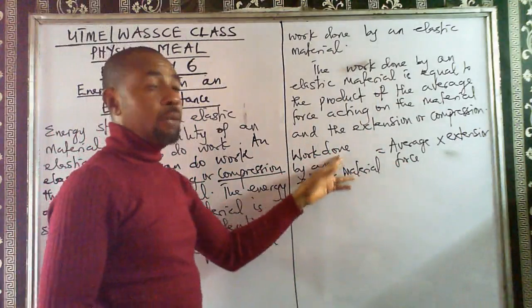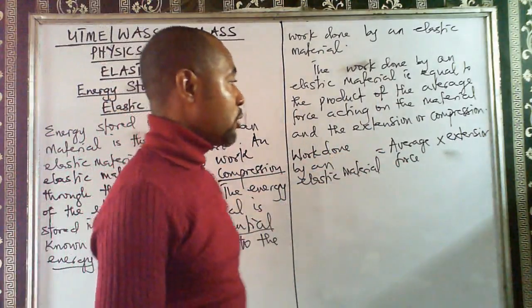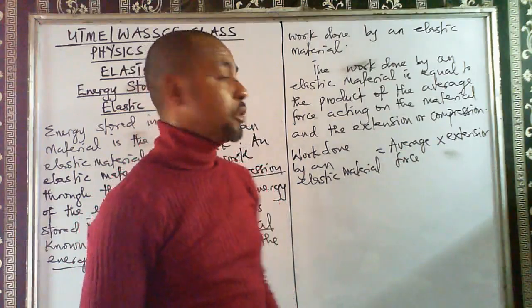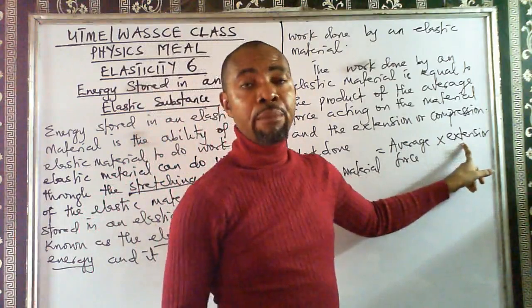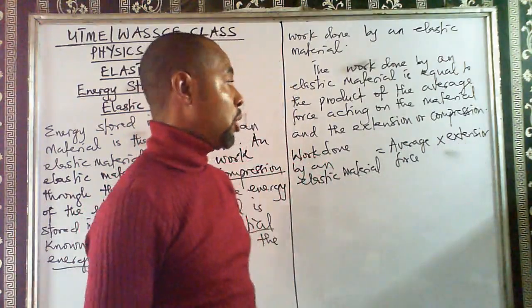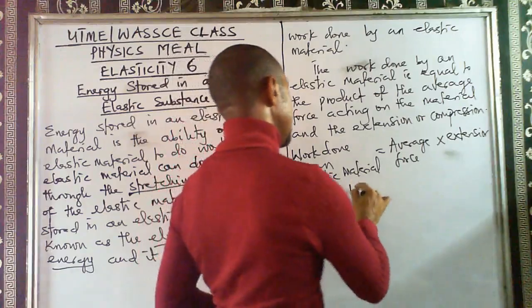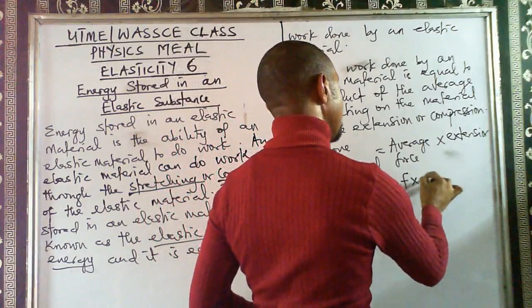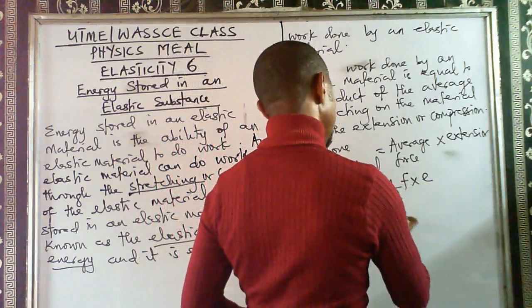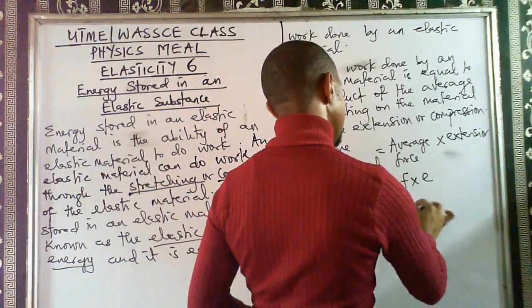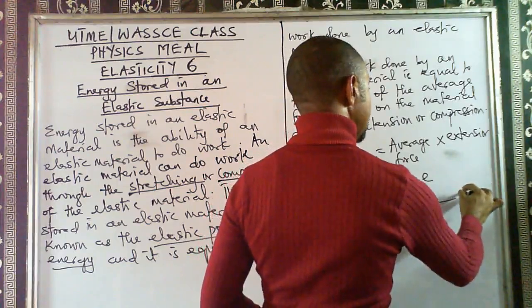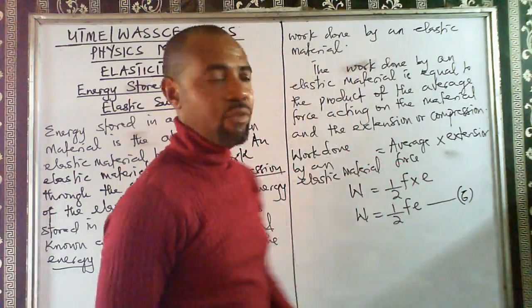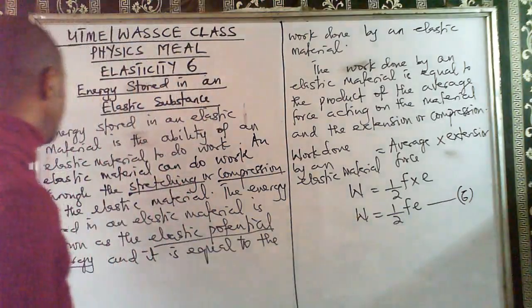So if we use W as the work done, F as force, and E to represent extension or compression, we can now have that W is the average force, that is half, times E. So W becomes 1/2 Fe. I can call this equation 6. Our last equation was equation 5, so this becomes equation 6.